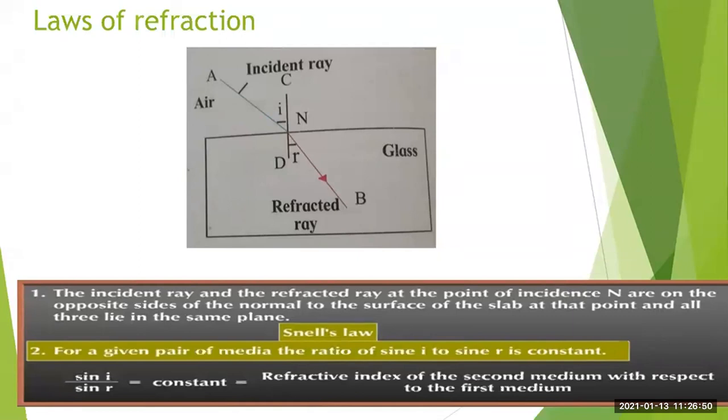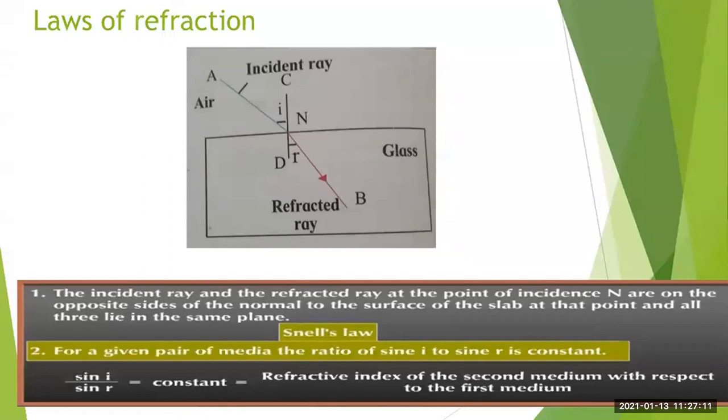Sin I upon sin R is equal to a constant, and it is denoted by small n. Then n is also called the refractive index, that we will study in the next topic. Refractive index of the second medium with respect to the first medium.